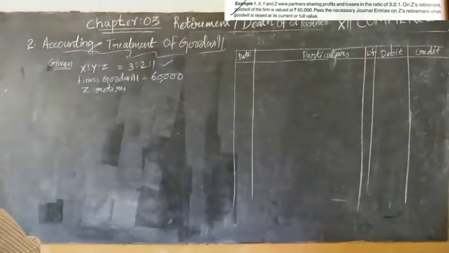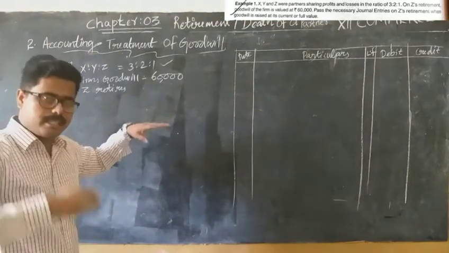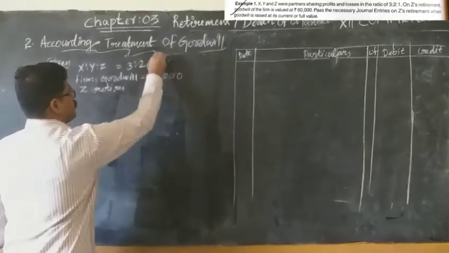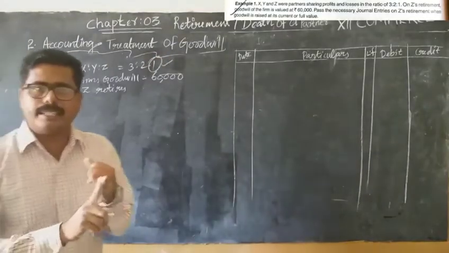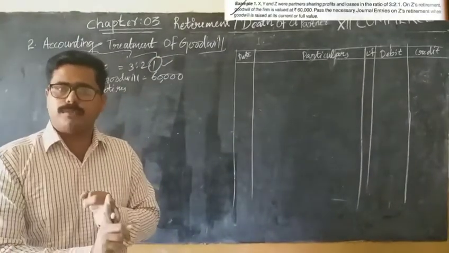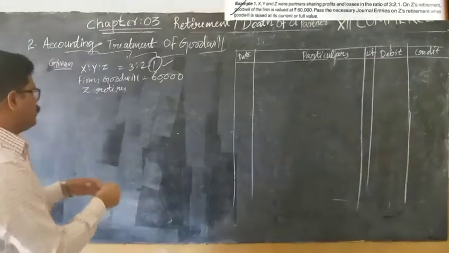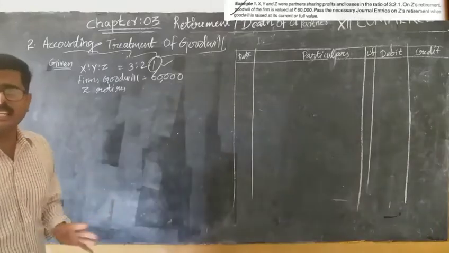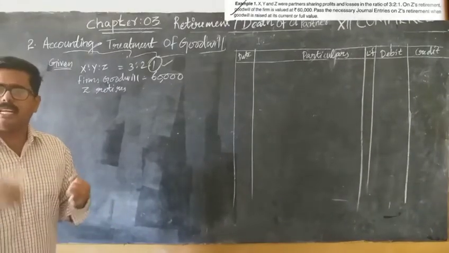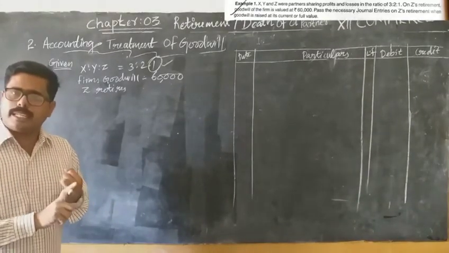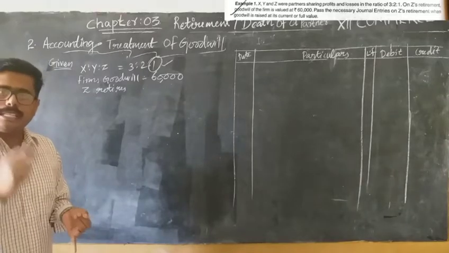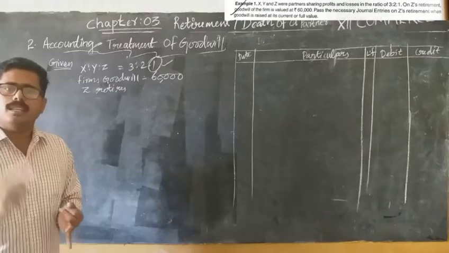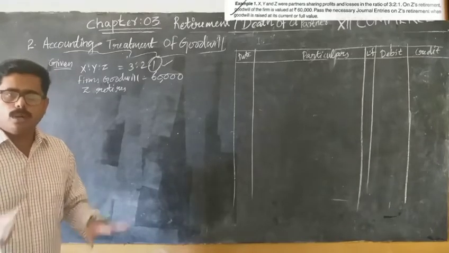So how to do this? It is the raising and write-off method. Z is retiring. Nothing is specified related to acquiring or new profit sharing ratio. So how will we calculate the new profit sharing ratio? We studied that when nothing is specified about the new profit sharing ratio or acquiring ratio, it is assumed that the continuing partners will share future profit in their old ratio.